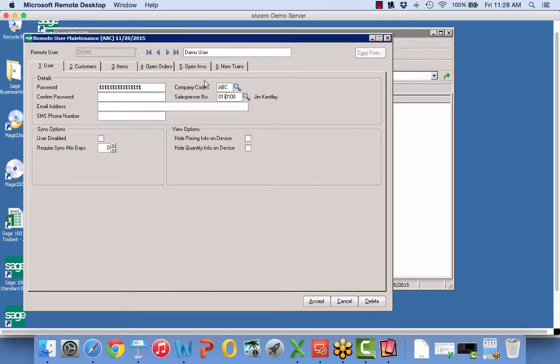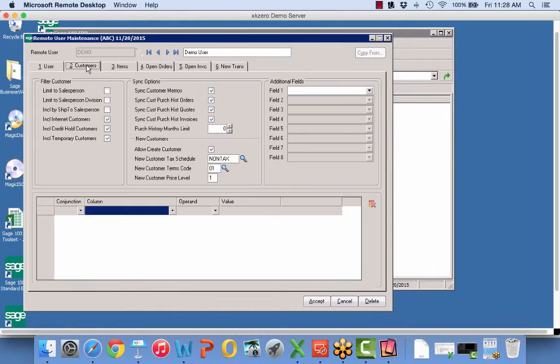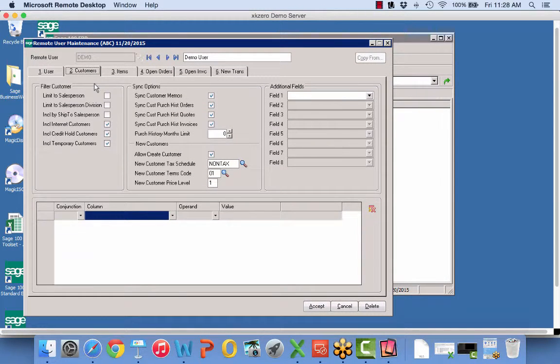Also, if this user is no longer part of our company, but they still might have the app on their phone, if the phone happened to be their own, we could just check a box and disable them, and they'll no longer be able to log into the information, and everything will be wiped out on their device.